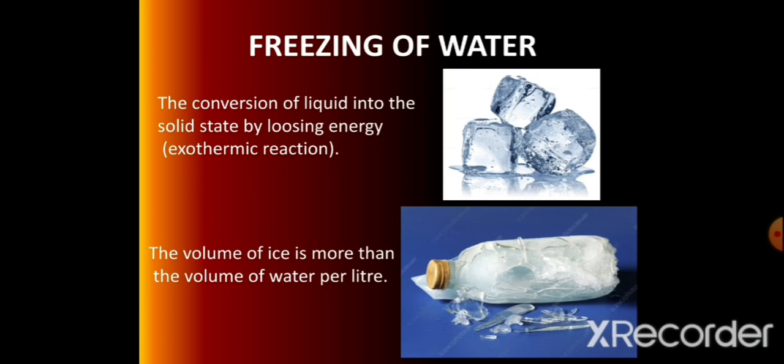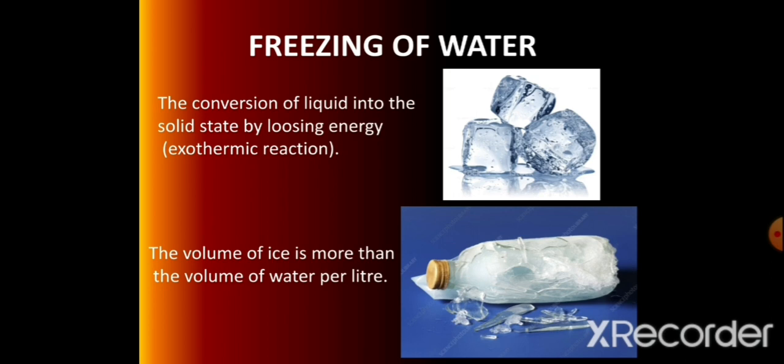Because the volume of ice is more than the volume of water. 1 liter of water can easily fit into a 1 liter glass bottle. But when the same amount of water converts into ice, that ice occupies more space in the bottle than the water molecules. So they expand.